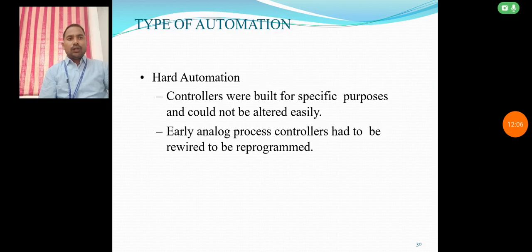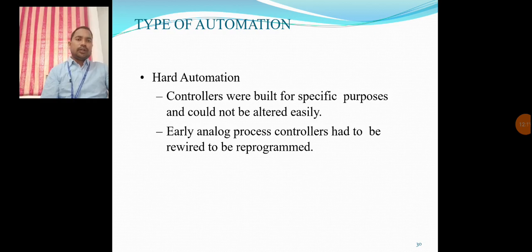Yes, next I am going to discuss what the types of automation are. Already we have discussed what the main role of automation is. Why are we using it in present days? Generally to increase production, to minimize the production cycle time, and to get the quality of the product, meaning accuracy, and to minimize the labor cost. For that purpose, automation is generally implemented nowadays.